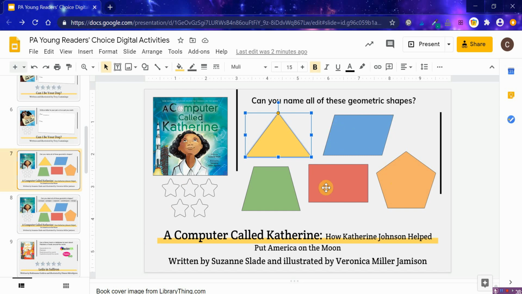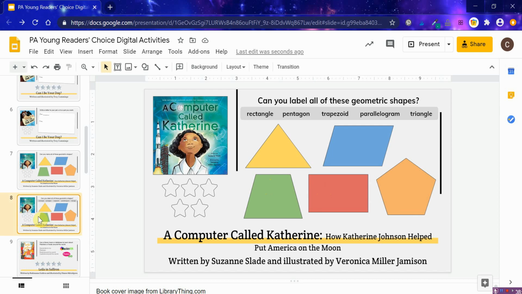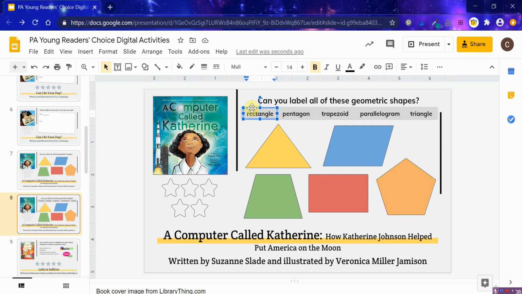But I have checked, there's plenty of room if students double click in the middle of the shape. There is plenty of room to type the word, so that shouldn't be a problem even for parallelogram and trapezoid. It will fit inside there. And then if you'd like to give students some support, they can have the slightly easier version, where it gives you a word bank. These are just text boxes that students can click and drag to the correct item.